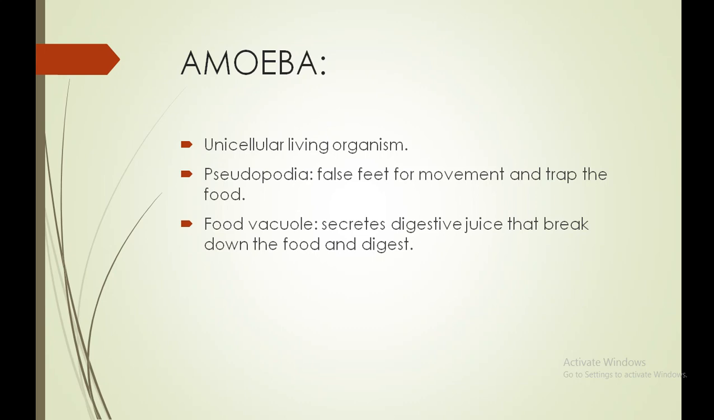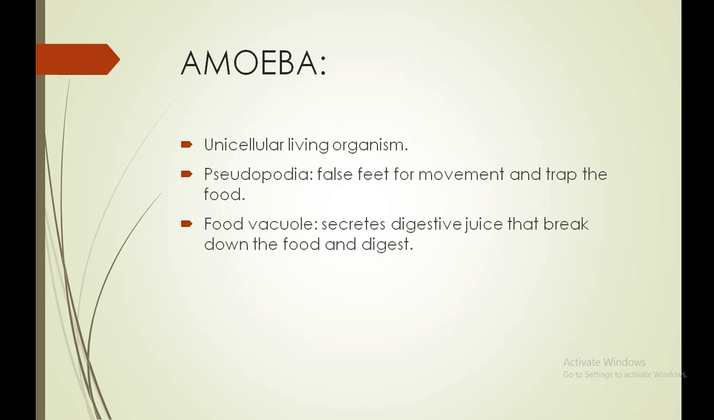Whenever they find that their food is nearby, they extend the pseudopodia, start moving and reach the food. Then they engulf that food directly, and this food is sent inside the food vacuole. This food vacuole secretes digestive juices, as our body does. Inside the stomach, you know that digestive juice is secreted and digests the food. In the same way, amoeba has a food vacuole which secretes digestive juice and breaks down the food and converts it into simpler form. This way, digestion happens.